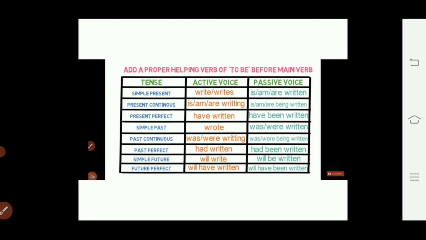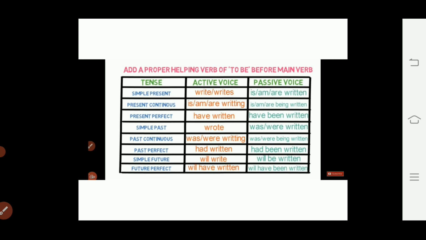I hope now you understand how to change the sentences of active voice into passive voice in different tenses. If we have simple present tense, then we'll use is, am, are as a helping verb and the third form of the verb. In present continuous tense, we'll use is, am, are, being and the third form of the verb.